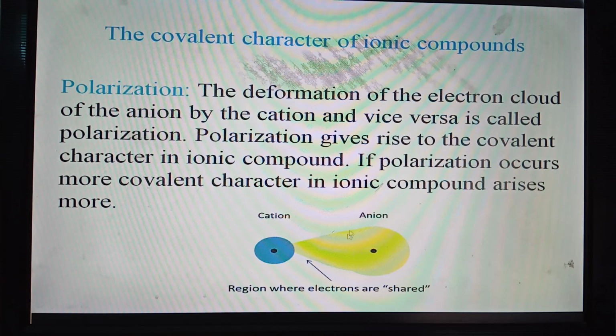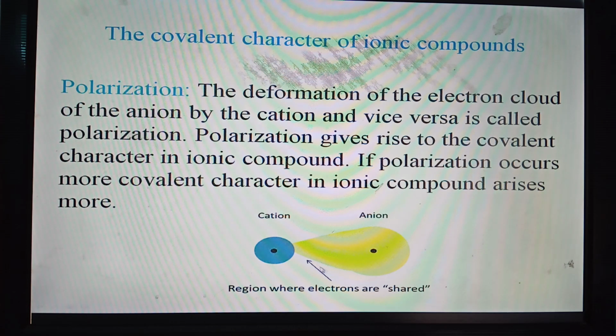Look at this figure. This is the electron cloud of the cation. It is spherical, but the electron cloud of the anion has become deformed. It has been deformed because of the positive charge of the cation. Due to the deformation of this electron cloud, some electron density has come in between the two nuclei of the ions, that is, between the nucleus of the cation and the anion.